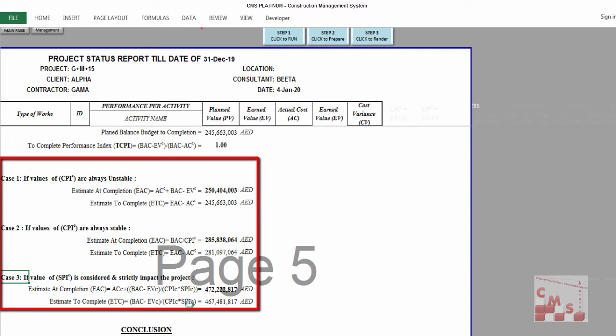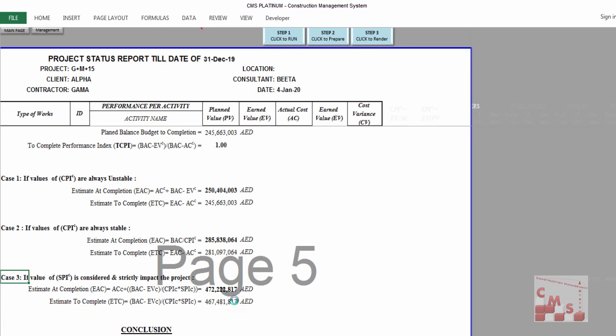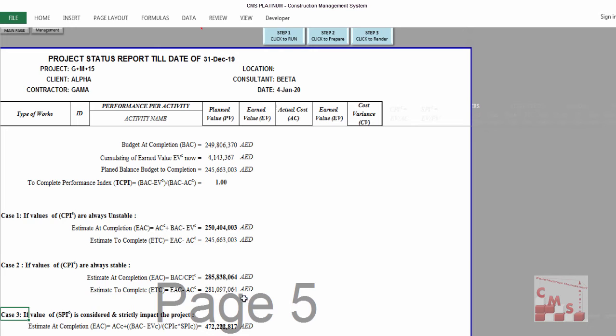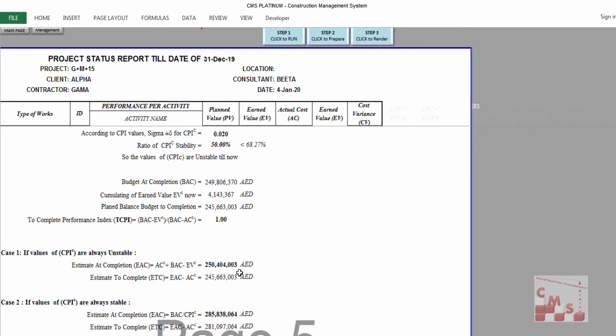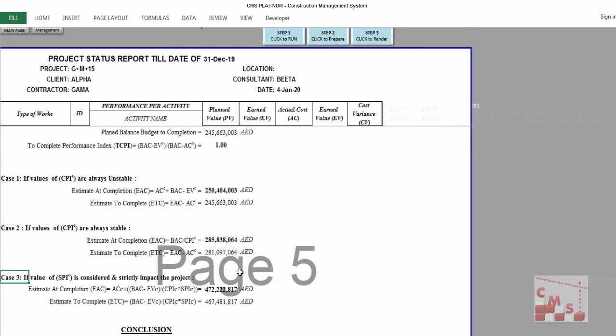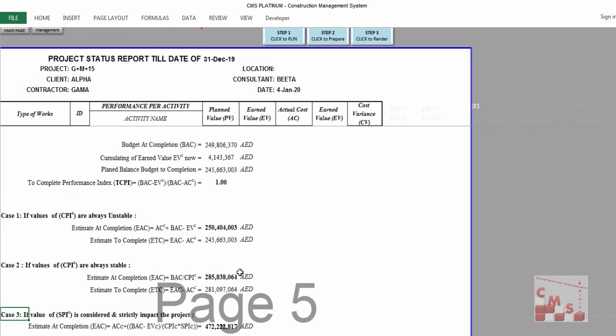So now we have 3 figures, or 3 values. Which one will you use? Which one is correct to present and to tell that's my budget at completion? This, or this, or this? CMS also solves this problem, and it will recommend what is the considered and reasonable number according to your performance and according to the maximum delay penalty.